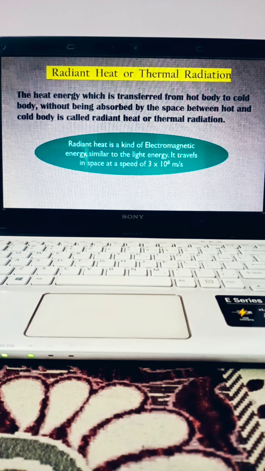And the property of this radiant heat, or heat energy which is getting transferred from hot body to cold body, from one point to another point without being absorbed by the space: it is a kind of electromagnetic waves or electromagnetic energy, and its speed is similar to the speed of light, which is 3 into 10 to the power 8 meter per second.